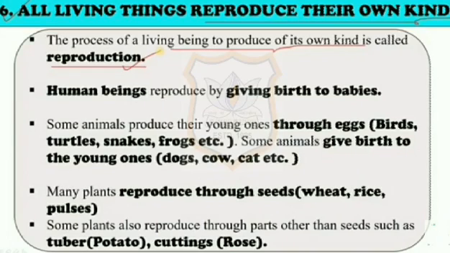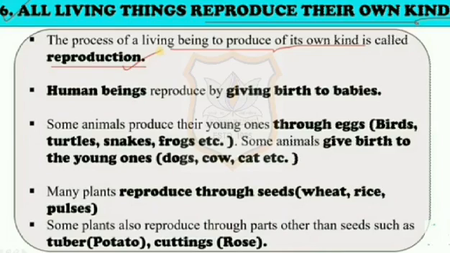All living things reproduce their own kind. The process of a living being producing its own kind is known as reproduction. Human beings reproduce by giving birth to babies. Some animals produce their young ones through eggs, like birds, turtles, snakes, frogs, etc. Some animals give birth to the young ones, like dogs, cows, cats, etc.